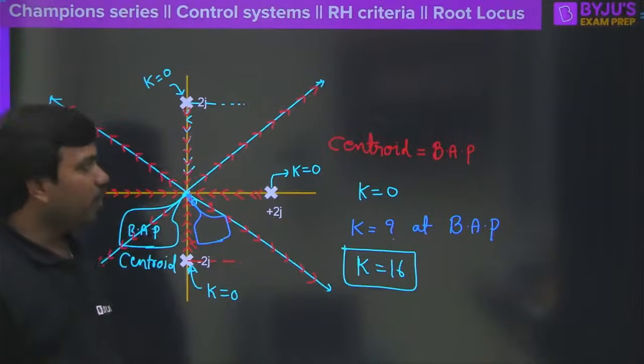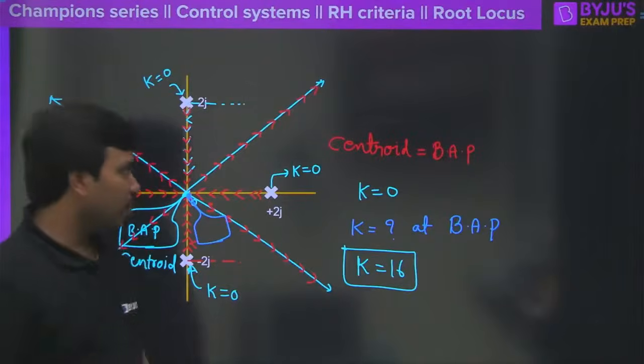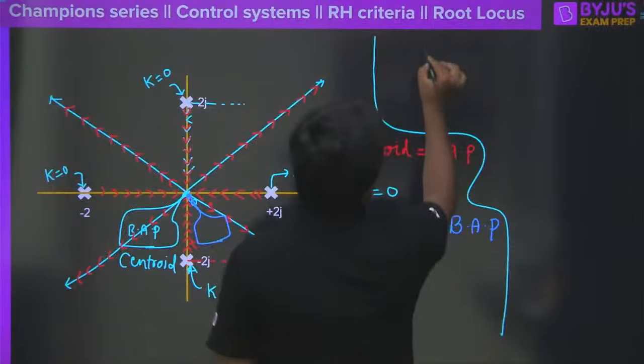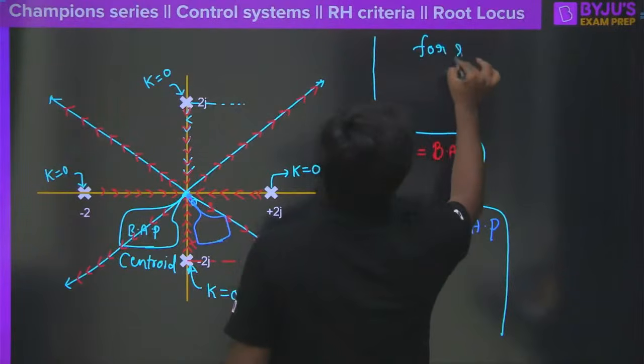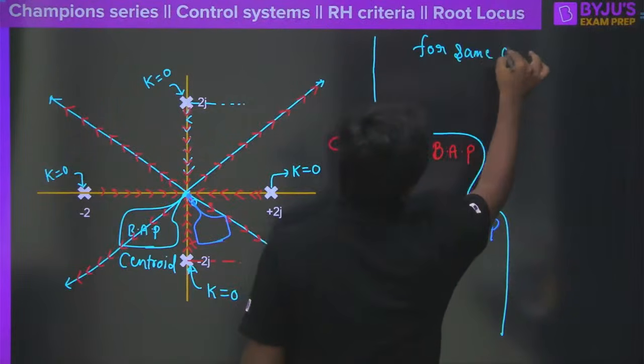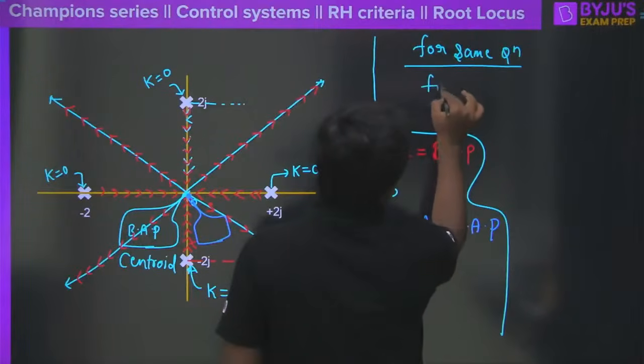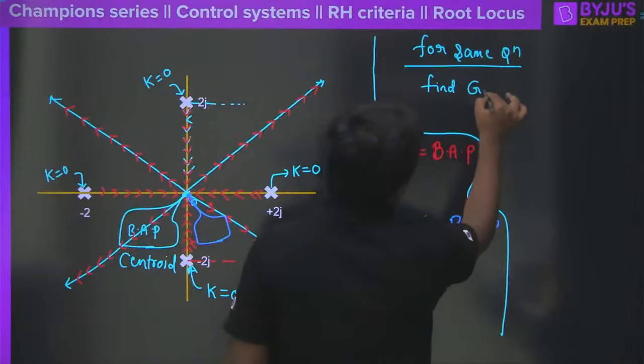Now, if you really want to enjoy the problem, what you can do is, for the same question, find the gain margin for this system.